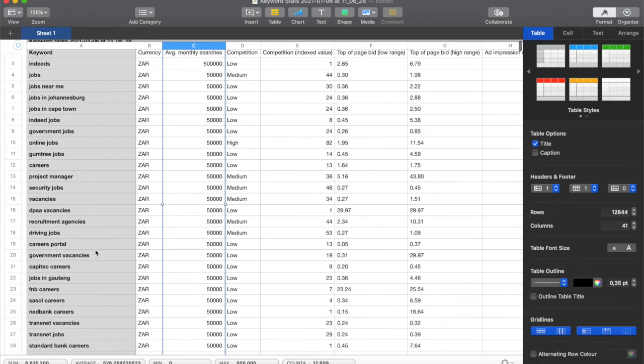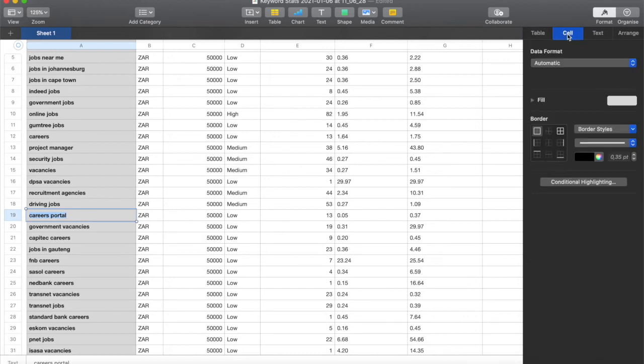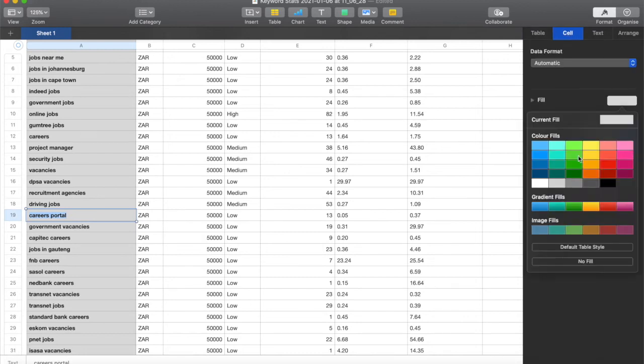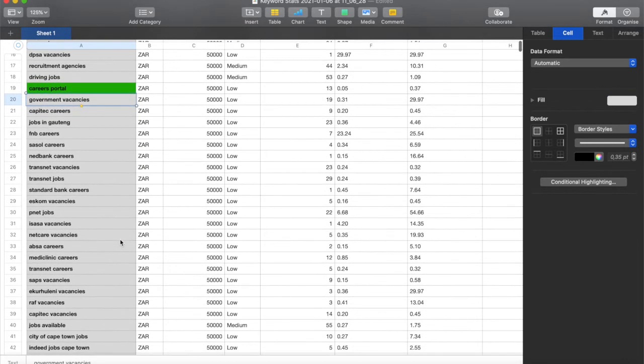Careers portal, I like that. I actually like careers portal a lot. And I'm going to even highlight it or something, if I can highlight this, and fill it with green so that I don't forget it. Okay. Let's continue. I want to search for all the low and 50,000.